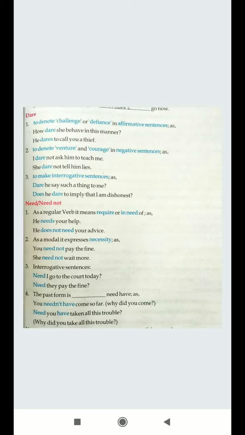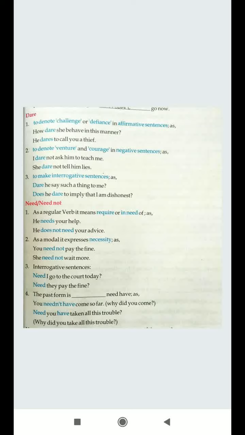Next is to venture, or denote a venture or courage in a negative form. When you make use of not with that, you say, I dare not ask him to teach me. That means you are courageous enough. There you make use of not with dare. Third one is in interrogation, you always keep the verb at the beginning of the sentence.